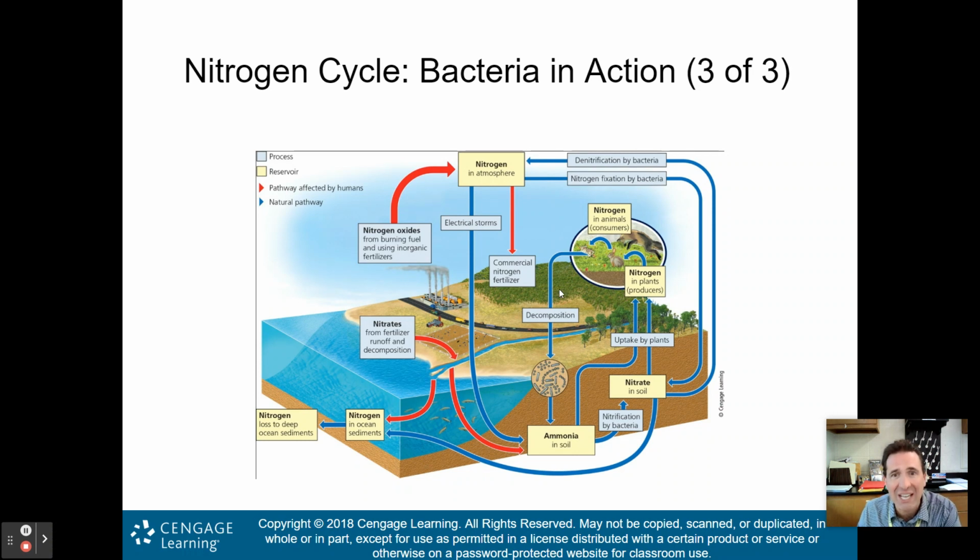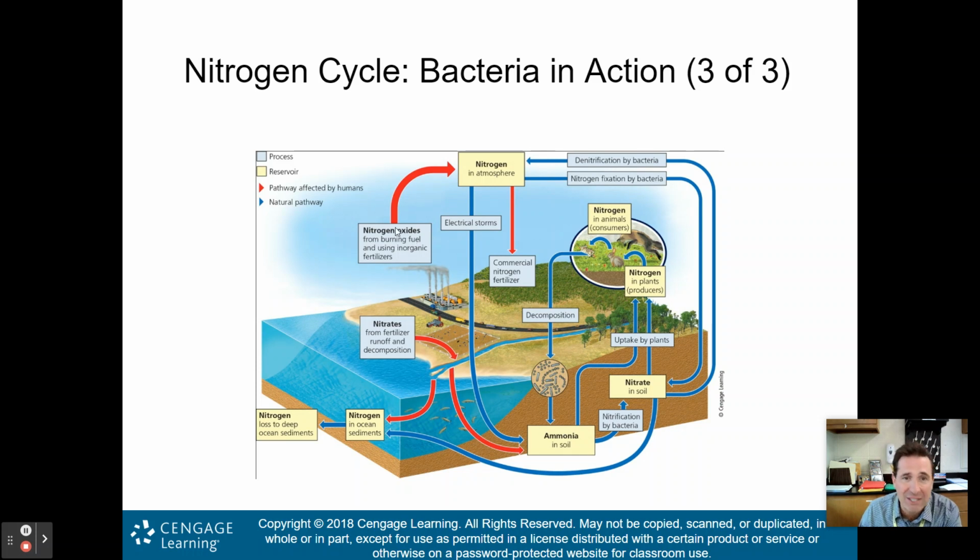So once again, nitrogen in the atmosphere. Electrical storms can actually get that nitrogen back into the soil as ammonia, which can be used. Nitrogen fixation by bacteria can produce nitrate in the soil, which again can be used by plants to produce plant matter. That then gets decomposed as animals eat it and the plants eat it. The plant and animal matter gets decomposed, and the bacteria in the soil once again turn it into useful nitrogen for the plants to use.